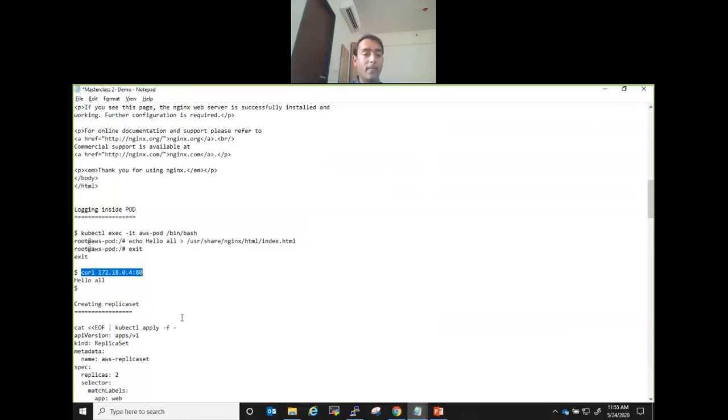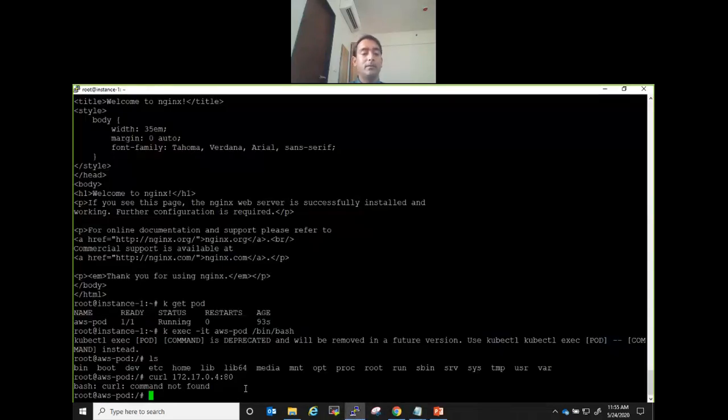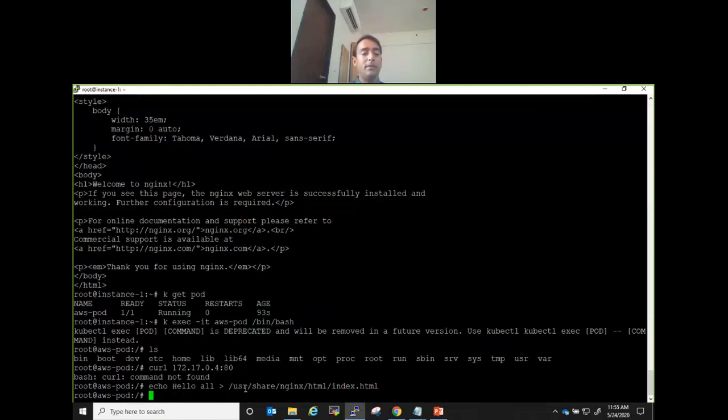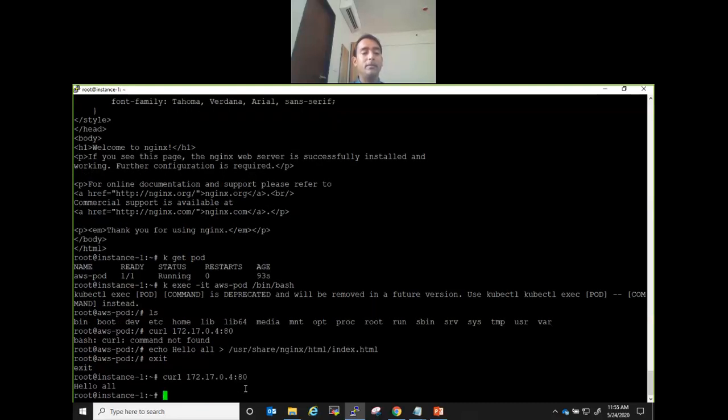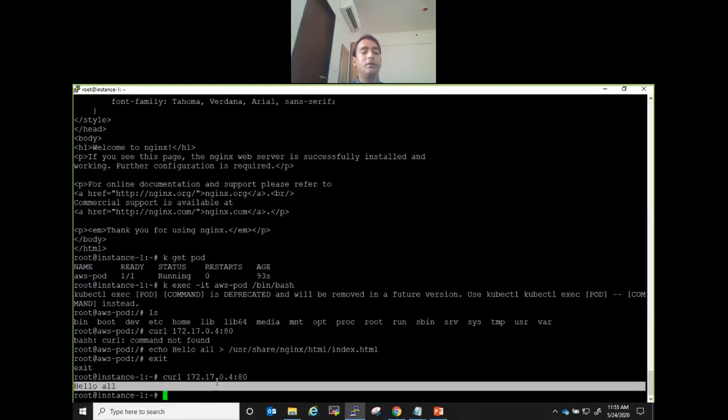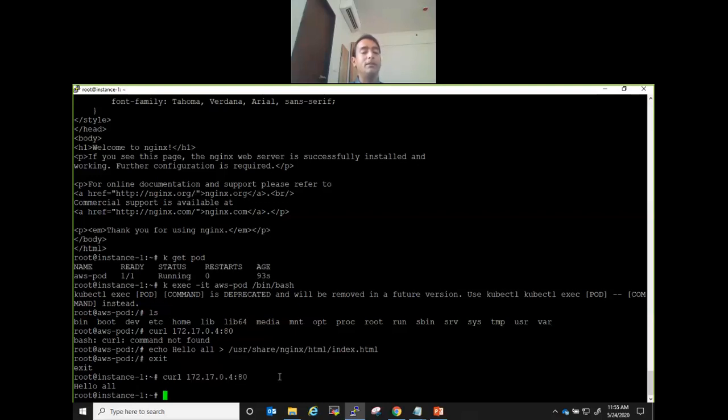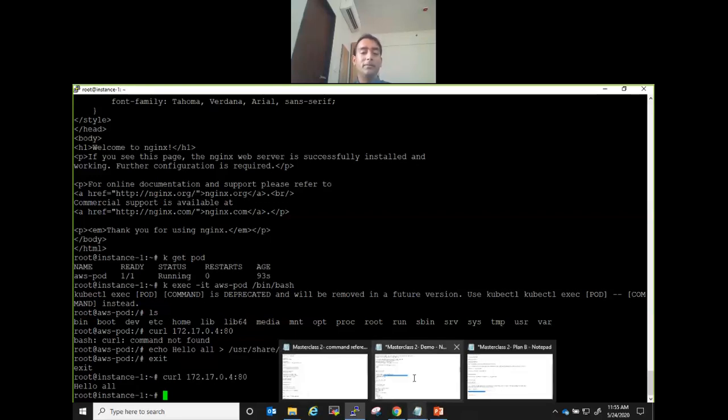Next, if I quickly change this, I'm changing index.html to hello all. I've changed it, right? Now curl is not installed there, so I'll come out and run that command here. So you're getting hello all. Your application is running, the application is of type web server, it is running on port 80, and it is flashing a message hello all. This is the simplest kind of application.